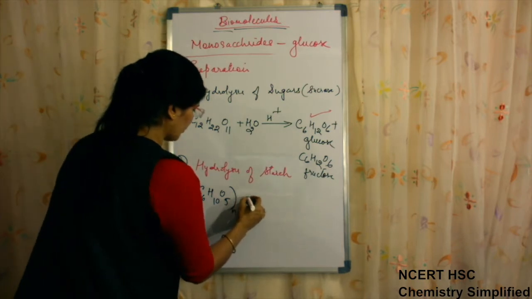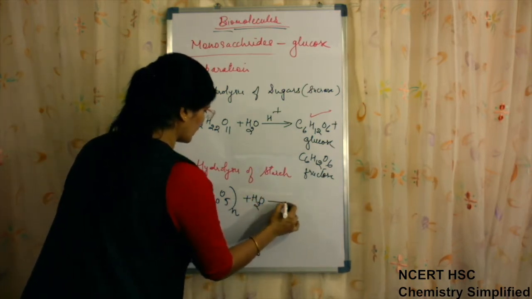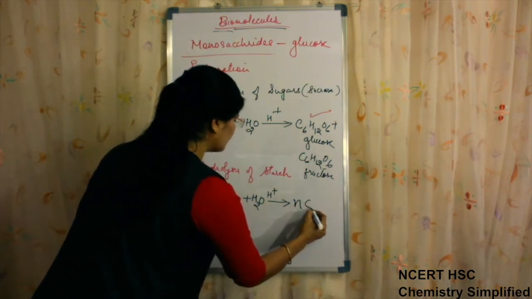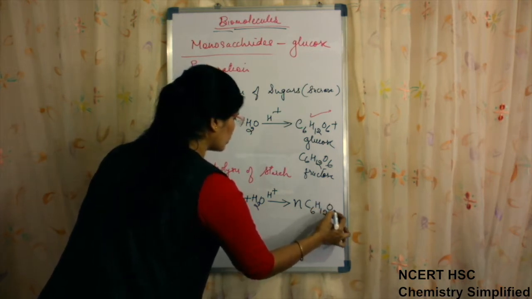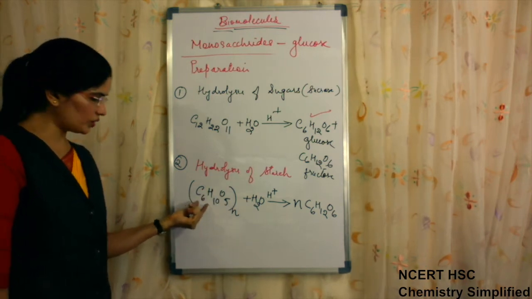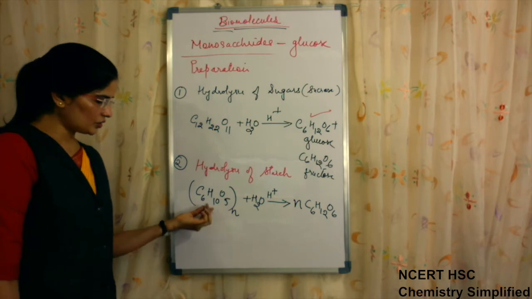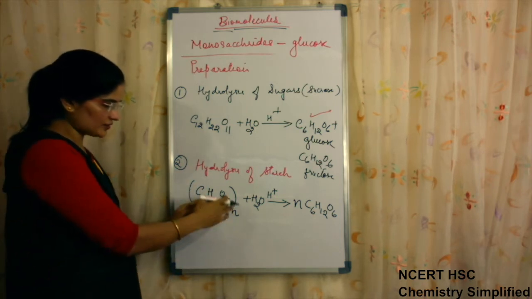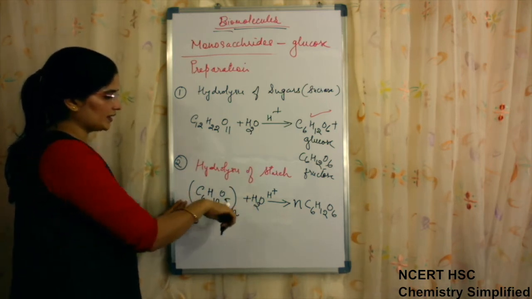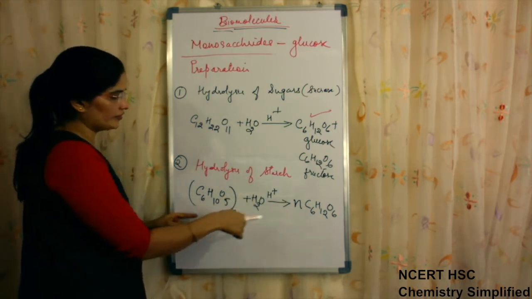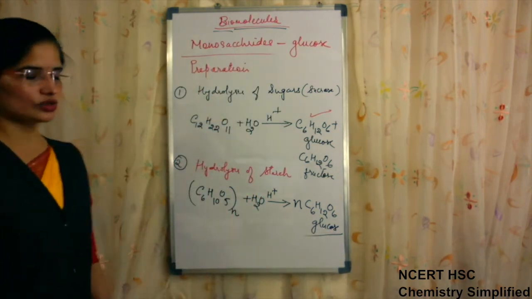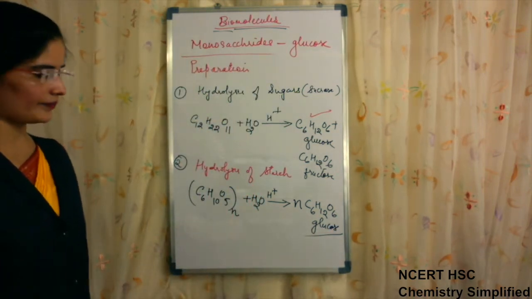When the starch is hydrolyzed in presence of acid, large amounts of C6H12O6 are obtained. Glucose C6H12O6 loses a water molecule to become C6H10O5 units, and when hydrolyzed back, it again gives n units of glucose. So this is used for commercial production of glucose.